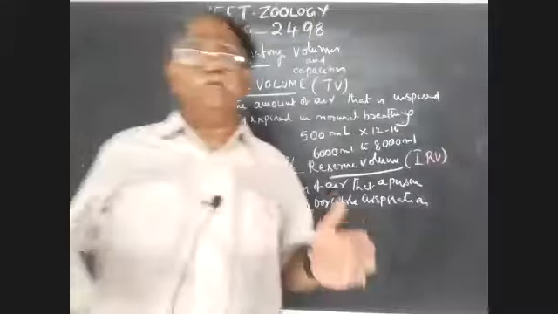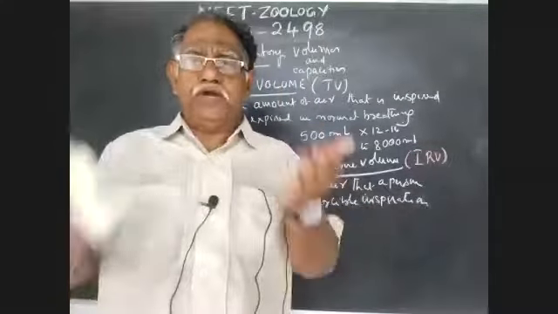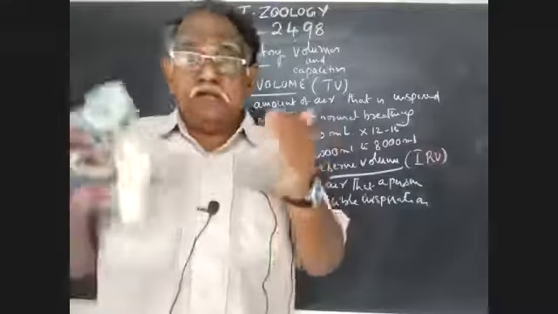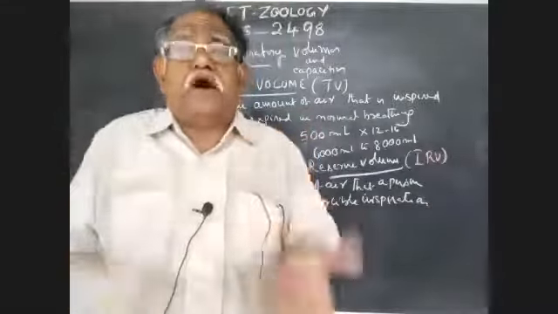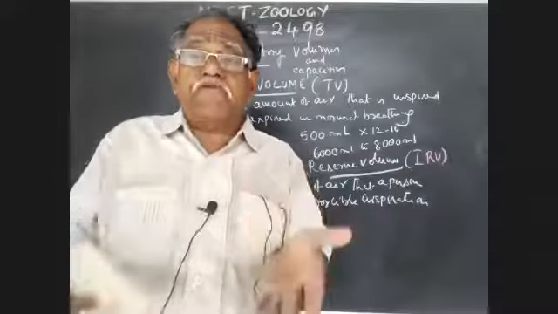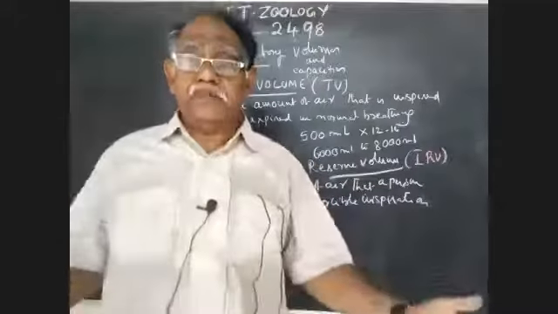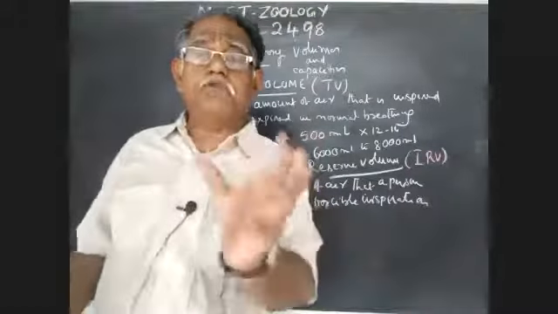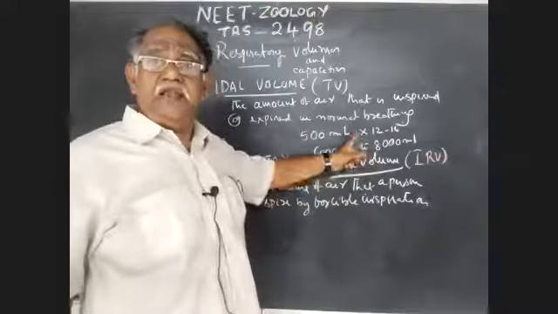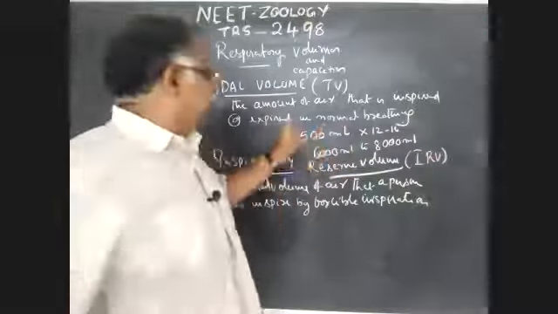So in normal conditions we take air during inspiration. This is forcible inspiration, so the additional volume of air that is inspired into the body by forcible inspiration. In normal inspiration, the volume of air is 500 ml. That is tidal volume.